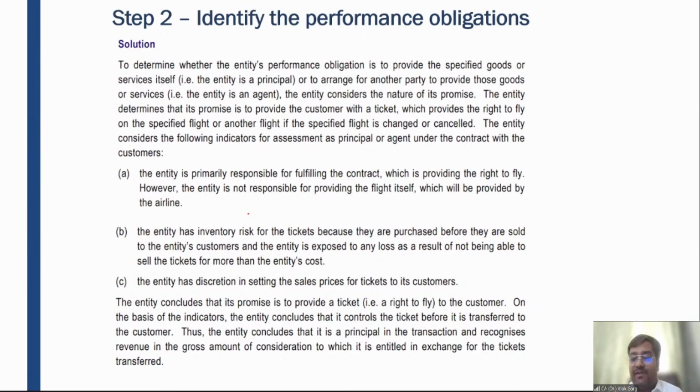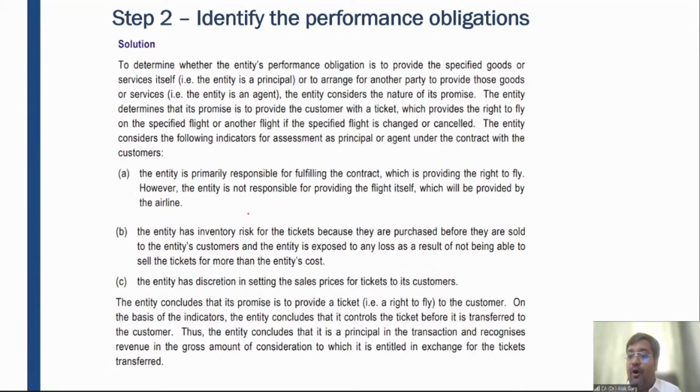Who is working on behalf of somebody? But here, the entity is buying the ticket and then selling the ticket. So if you recognize only commission income, it will detract from the reporting of the financial statement. It will not show the substance of the transaction, right?